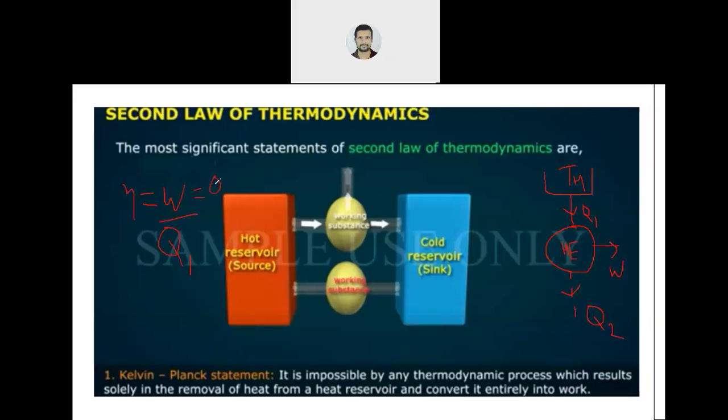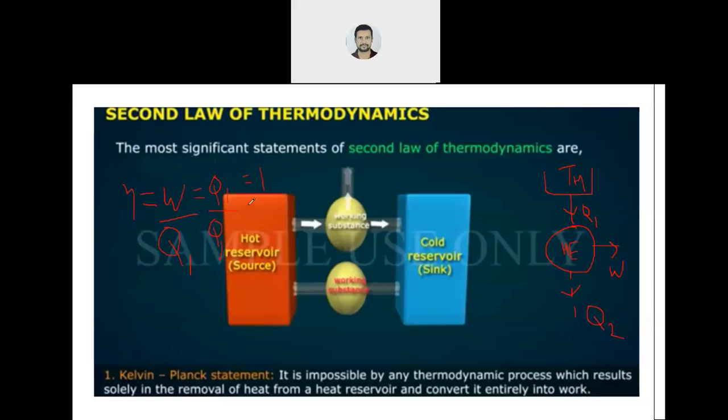This will be Q1 numerator, and denominator is already Q1. So this will cancel. It will be 1. Means efficiency is 100%. Is it possible in the real world? No. So this is impossible.